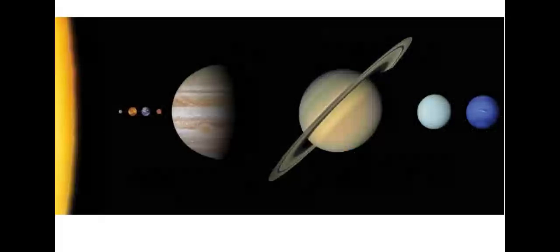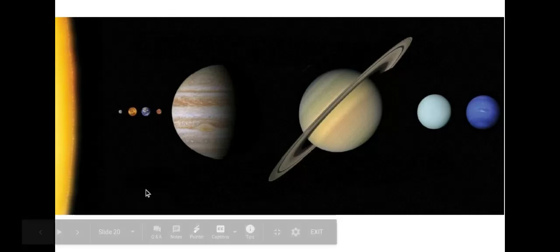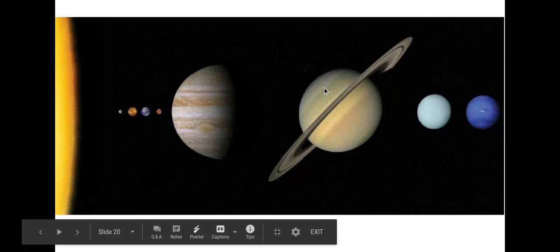Wow, it's beautiful. Look at the different sizes of the planets. Can you see where Earth is? Way over here. It is so small compared to these other planets. Wow.